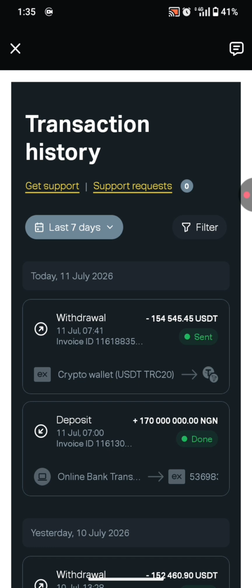Because I whitelisted my account with 160,000 USDT at the time I was whitelisting, and the naira equivalent of that was 170 million naira as at that time. So I cannot use above that amount.